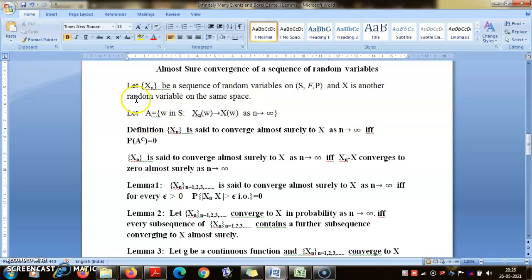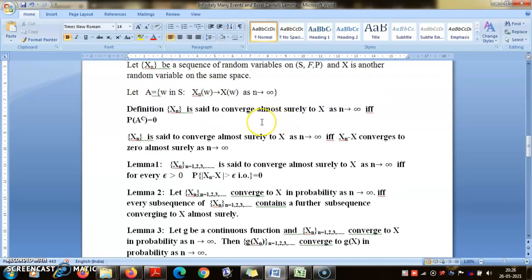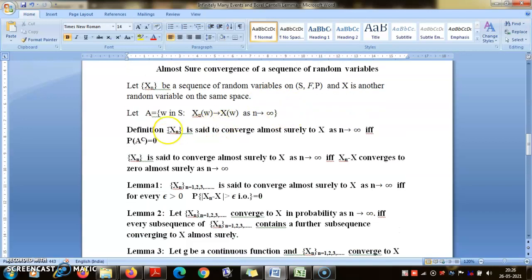Now it is another thing that this set may be empty. If X_n(ω) does not converge to X(ω) for any point in the domain, then this set will be empty. Or it may so happen that for every point here X_n(ω) may be converging to X(ω). In that case, this set may be the whole of S. Anyhow, this is a subset of S, and we say X_n converges almost surely to X if the probability of A complement is 0. That means those points for which X_n(ω) is not converging to X(ω) have probability 0.